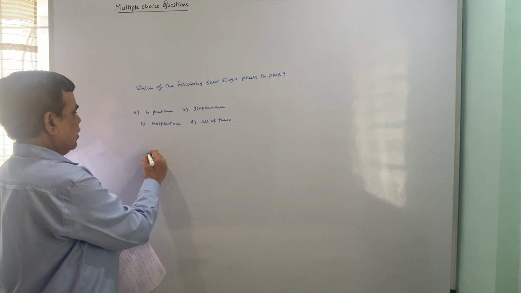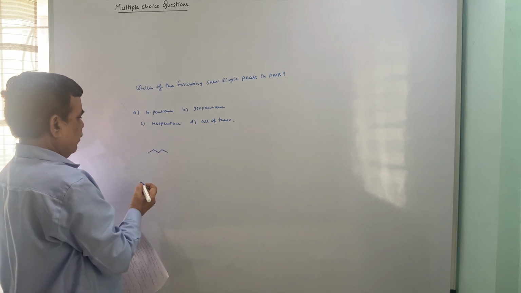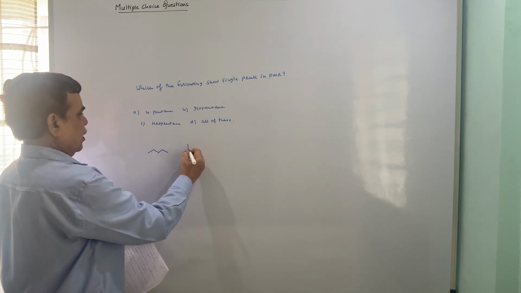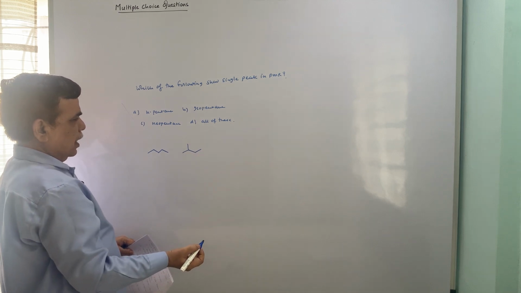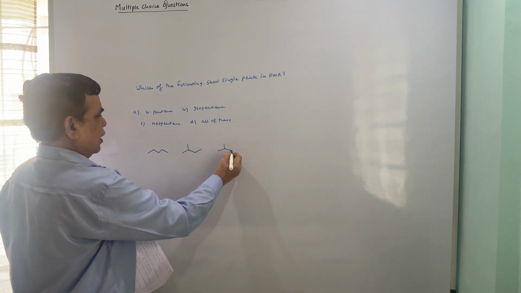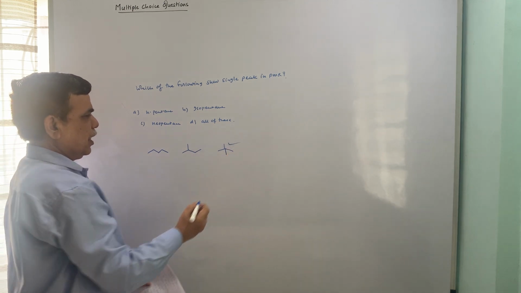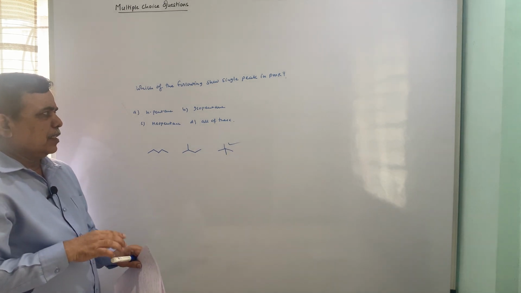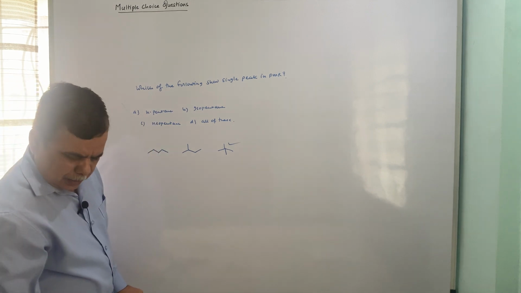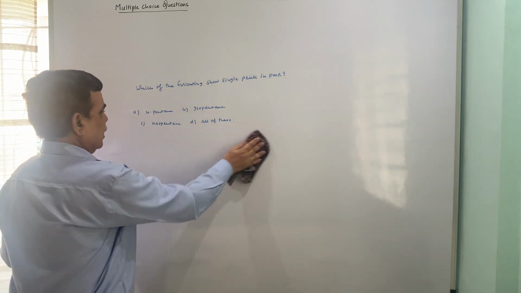So, n-pentane is 1, 2, 3, 4 and 5. This is n-pentane. This is isopentane, and this one is neopentane. This one gives only one set of 4 methyls. So, this is correct. The remaining 2 are incorrect.